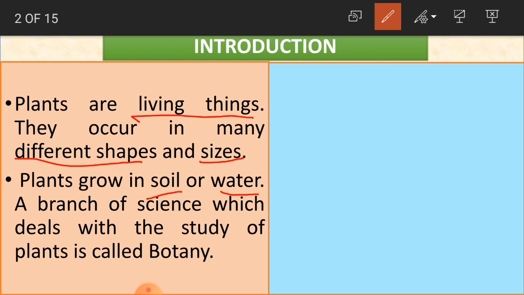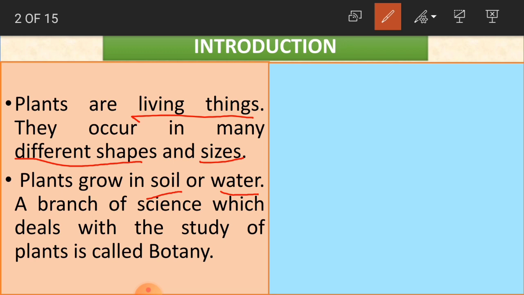For example, as I said before, a money plant. Most of the houses will be having money plants, a creeper type of plant which is very beautiful. We can grow that plant either in soil or in water. Like that we have so many types of plants which can also grow in water. Okay children, we will again learn in detail about them.